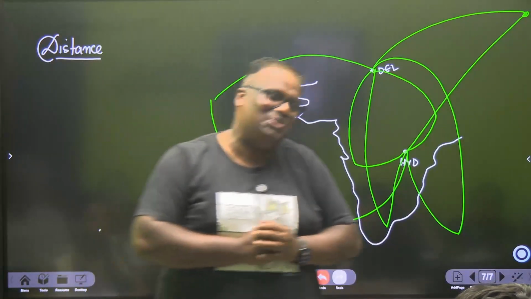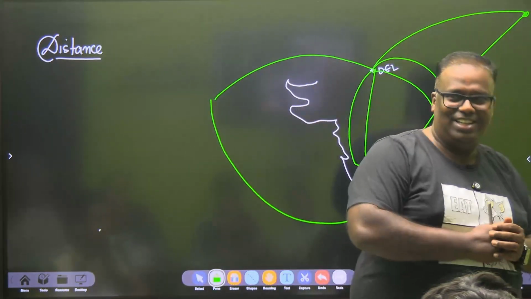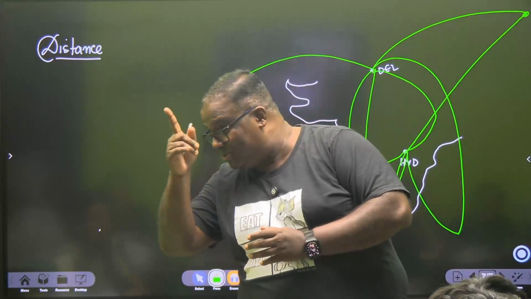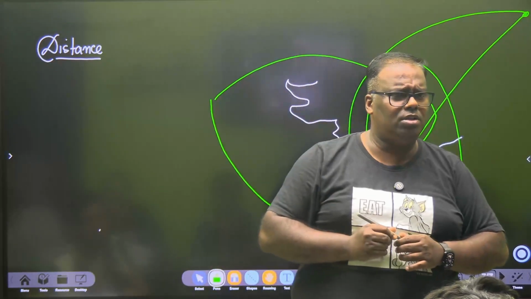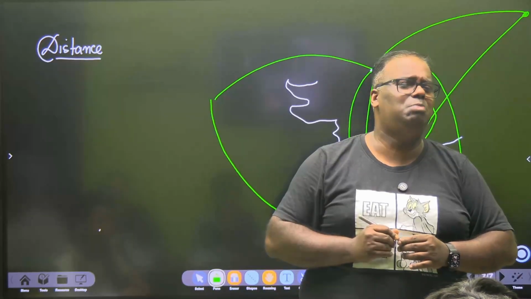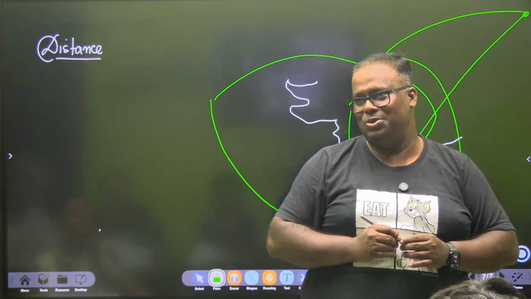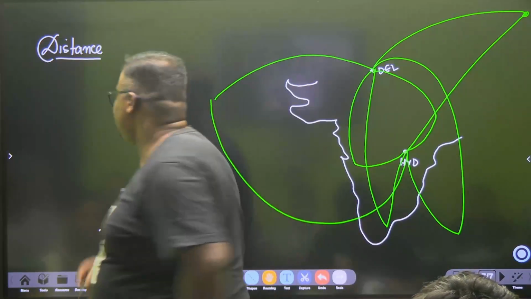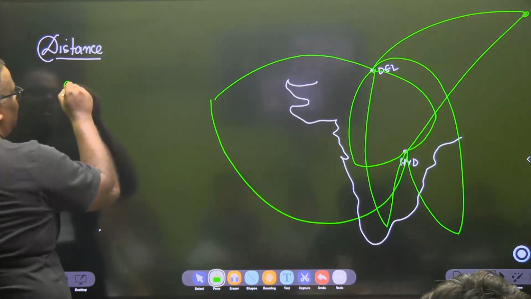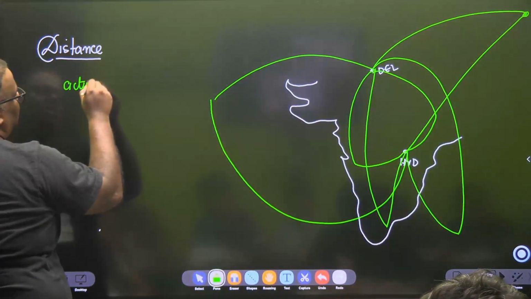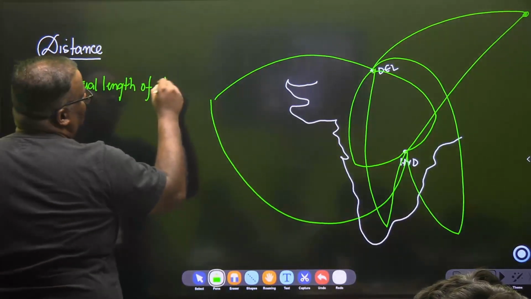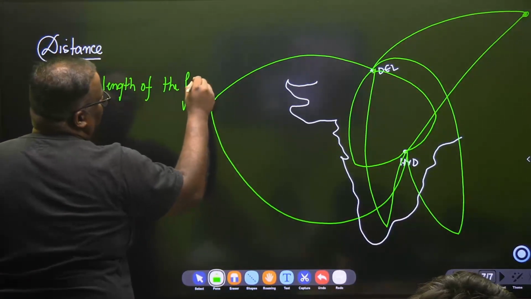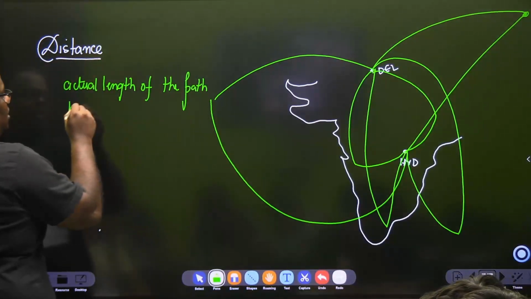But you will first go to A Tower, meet your friend, then from there you'll go to that tower, then from there to Ratnadeep. Then your mother will say, what happened? What did it? Mama, there was a big queue in billing. Yes or no? So what is distance? Distance is the actual length of the path between.